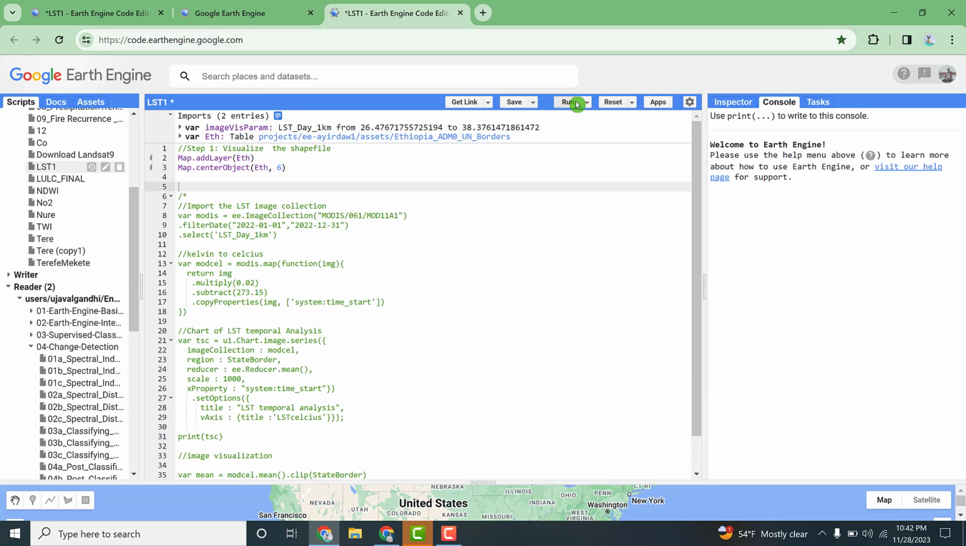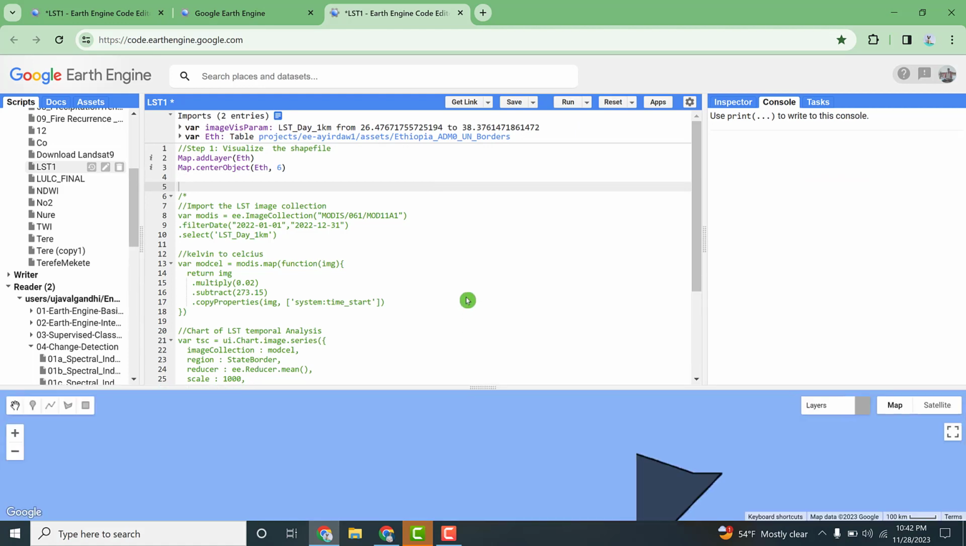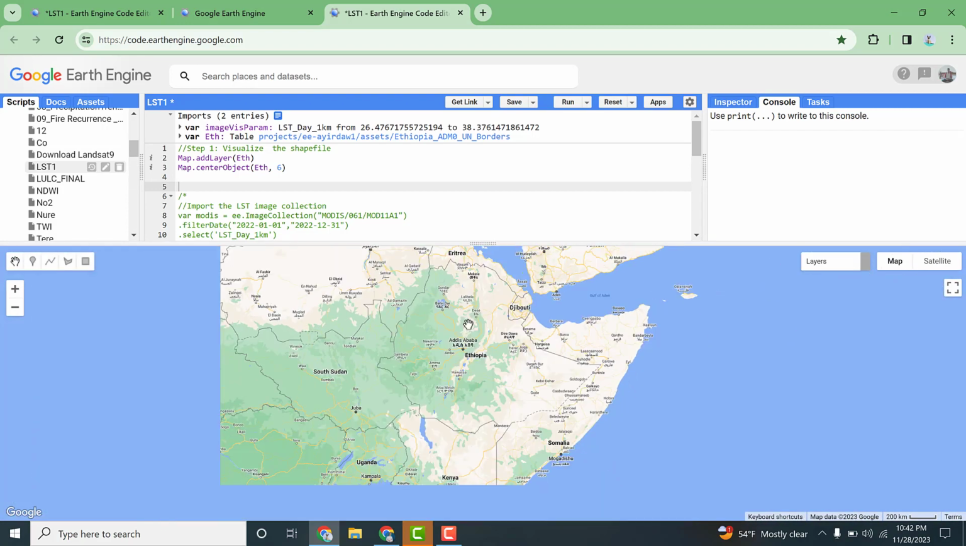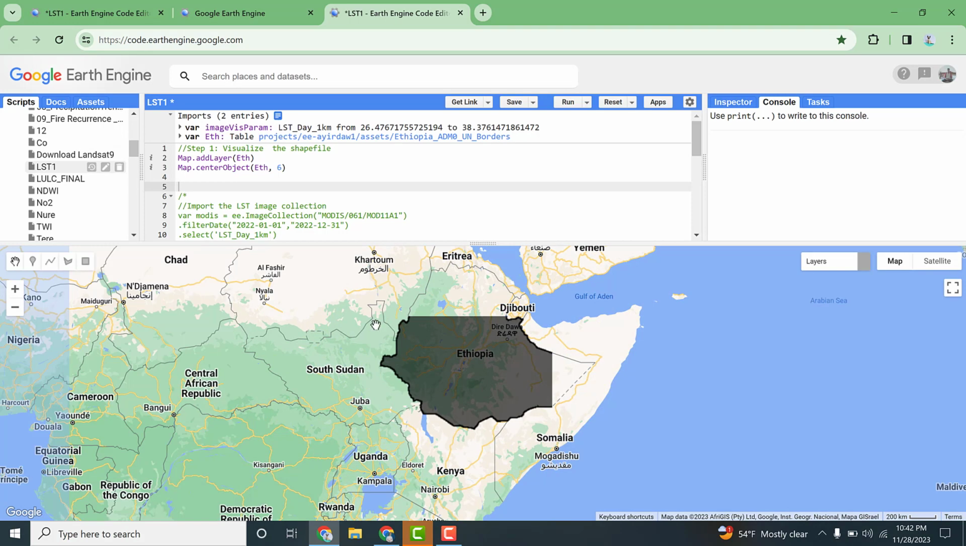So you can execute and have a look at the shapefile that is uploaded to the base map. In my case, this is the administrative unit of Ethiopia, which is uploaded on the base map with a zoom level of 6.